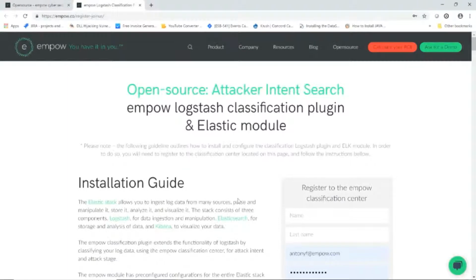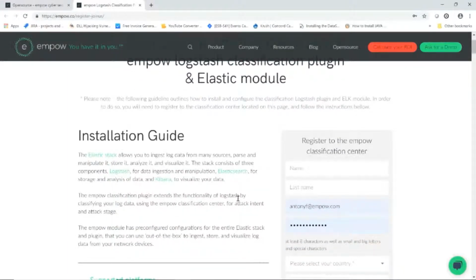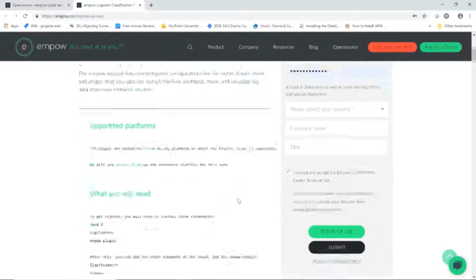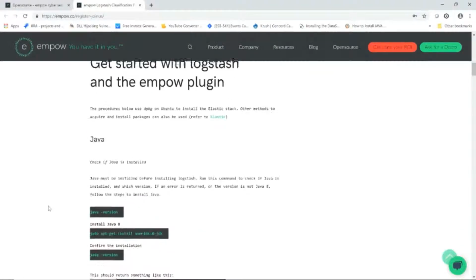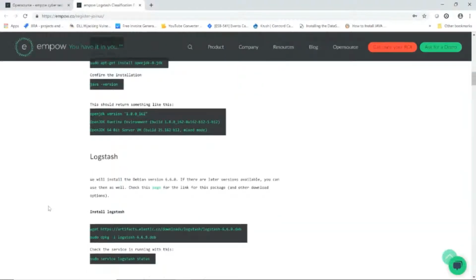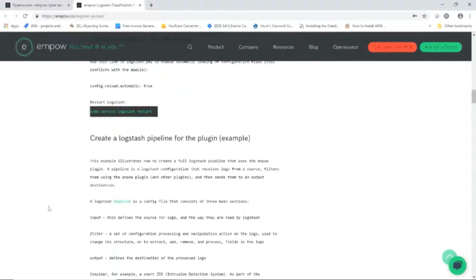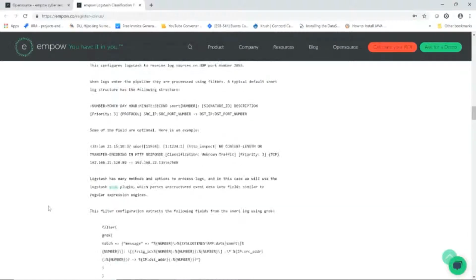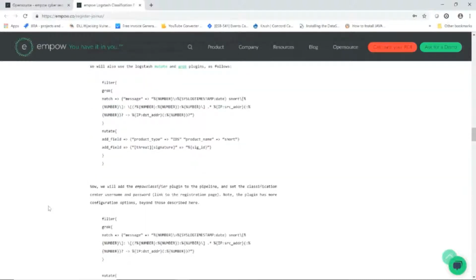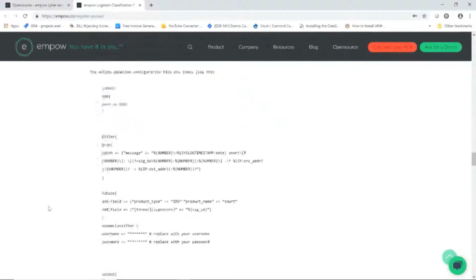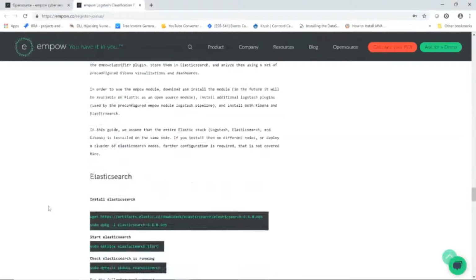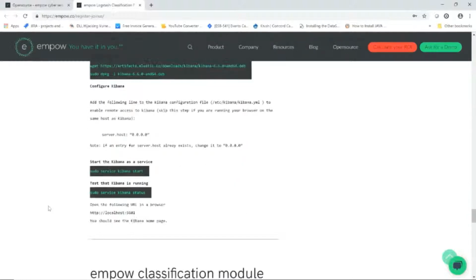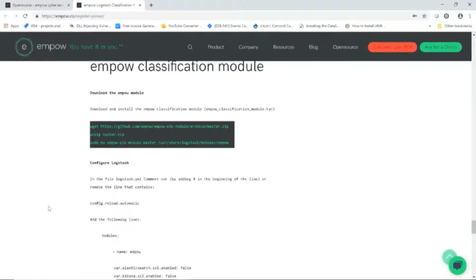From here, on the right-hand side, you can do the registration for the empow classification center. You can also hit the Forgot Password, which I need on a regular basis. And if you page down, it talks through the Java installation, the Logstash installation, and mainly the empow plugins. It also mentions some of the configuration, and not forgetting how to test the system as well. So here's your one-stop shop for the support portion of the video we've just seen.